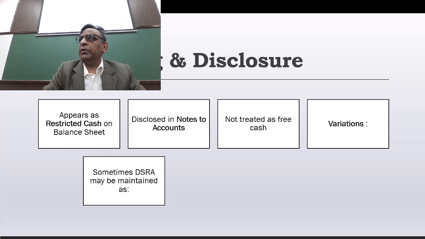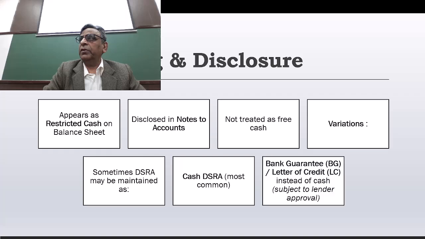Sometimes DSRA may be maintained as a cash DSRA, which we have already discussed, where restricted cash is maintained, or the company can say that we don't want to block cash, because it reduces their bank balance, so they are going to give a bank guarantee or a letter of credit instead, so that the lenders can invoke it if the company is unable to pay.